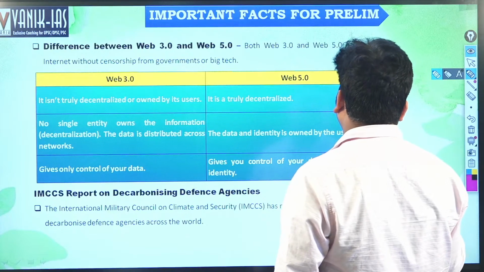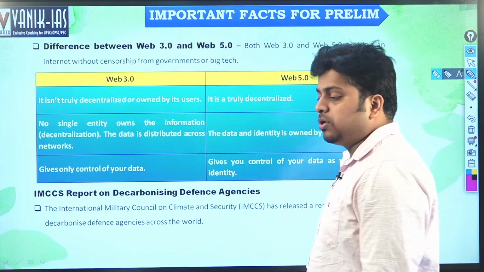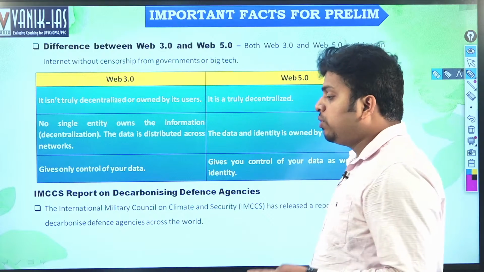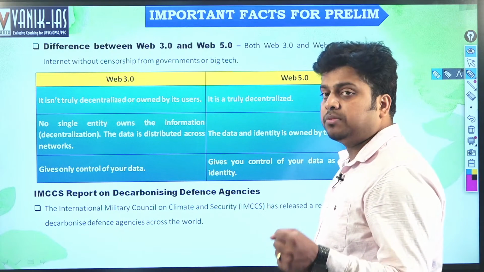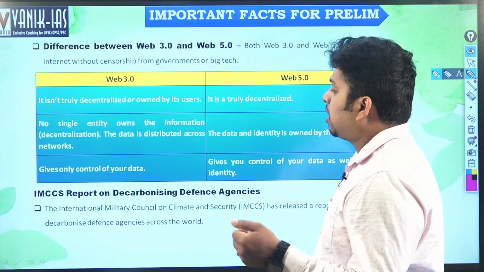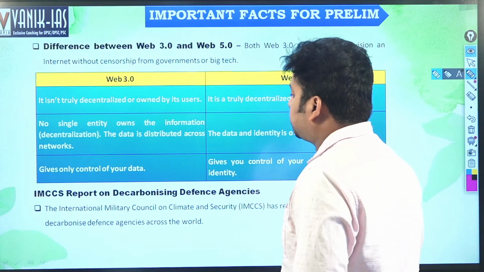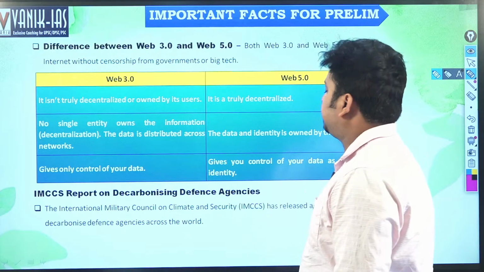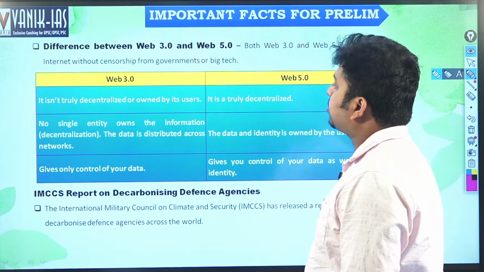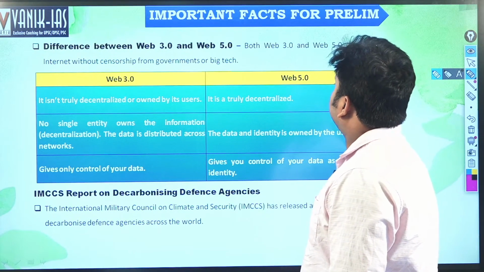Suppose, for example, somebody has 1 million followers on Twitter, and suddenly, without any prescribed guidelines, Twitter suspends his or her account. That means Twitter is violating, not respecting the individual's right to free speech, right? It is a violation of free speech. So that is the issue.